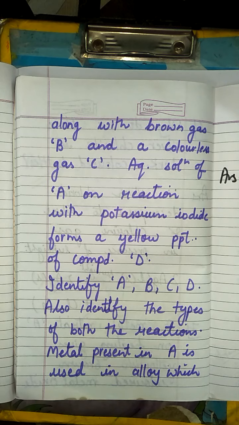By chance, if you are not going to get the answer, then this answer will be available in the description box. You can have a try firstly. Then if you are not going to get it, then go to the description box and have this answer, as this question has been discussed in detail in chapter 1.